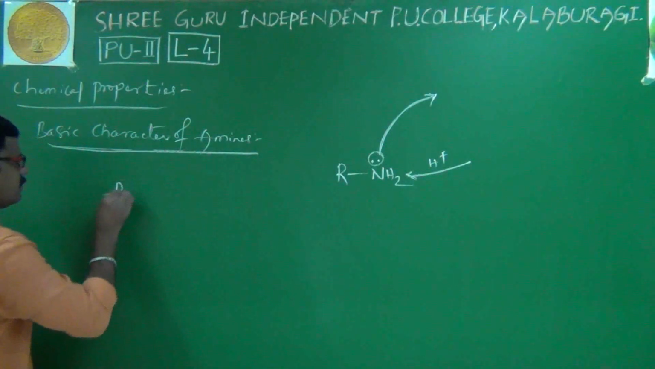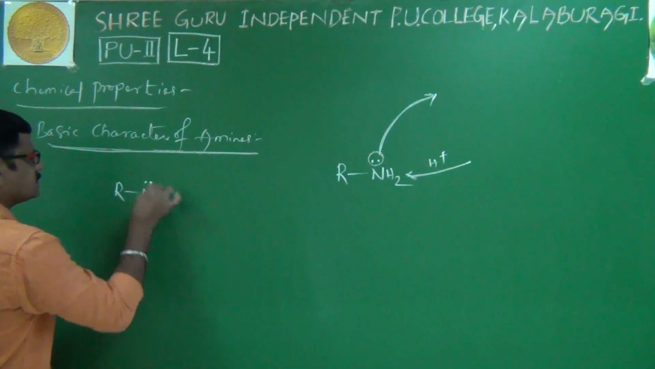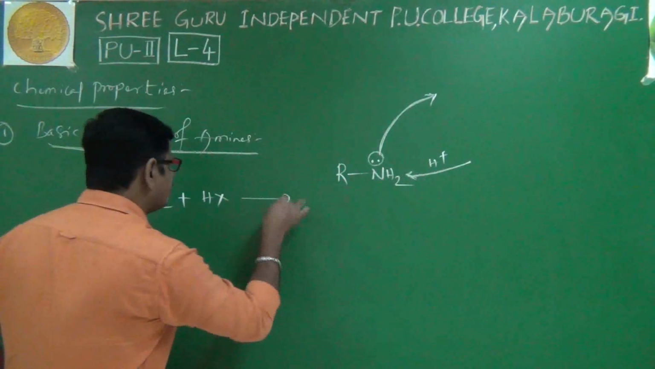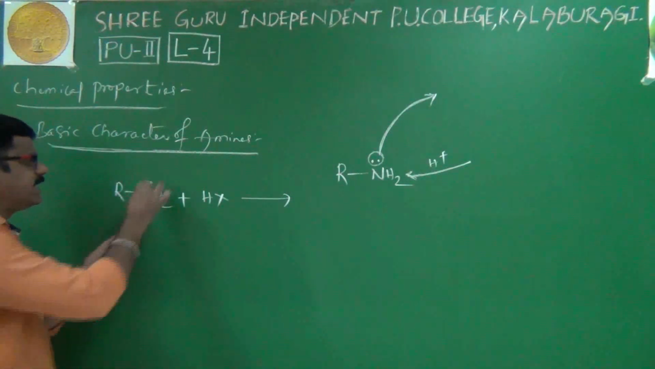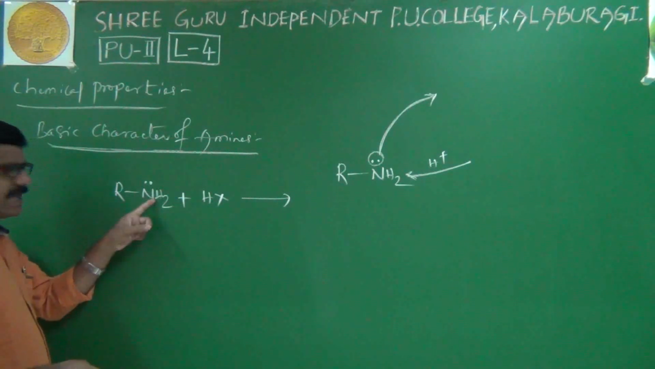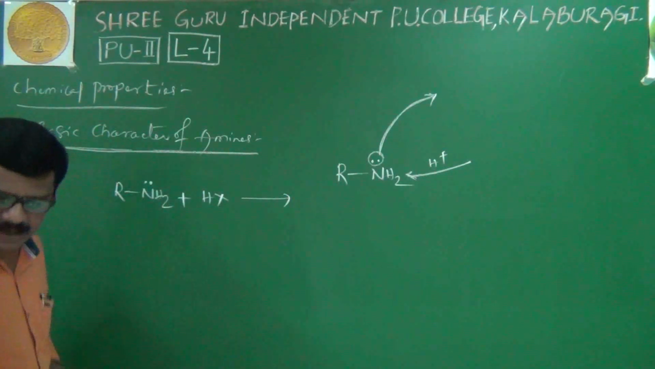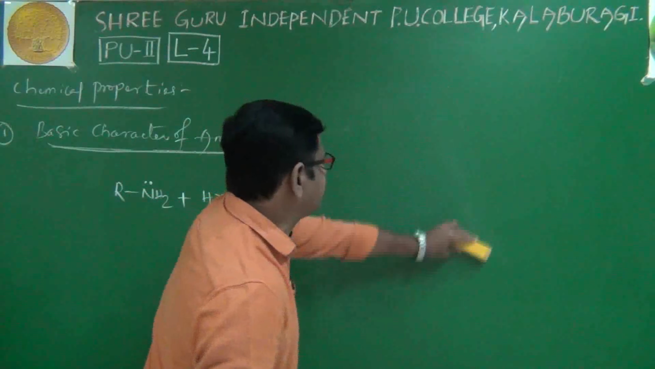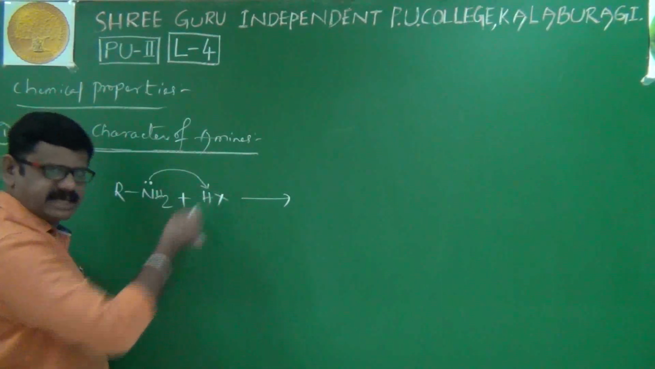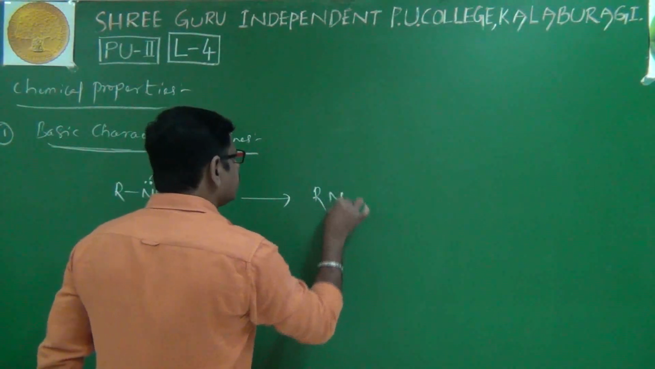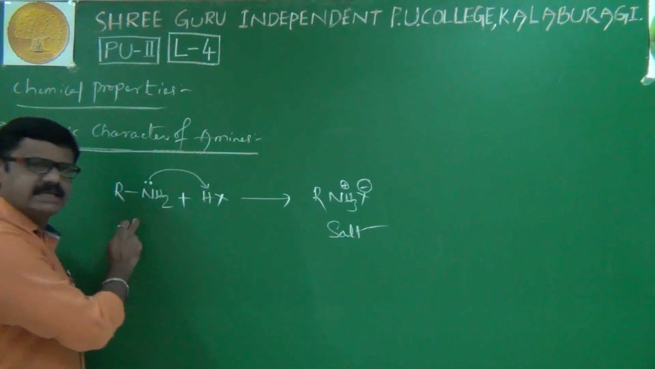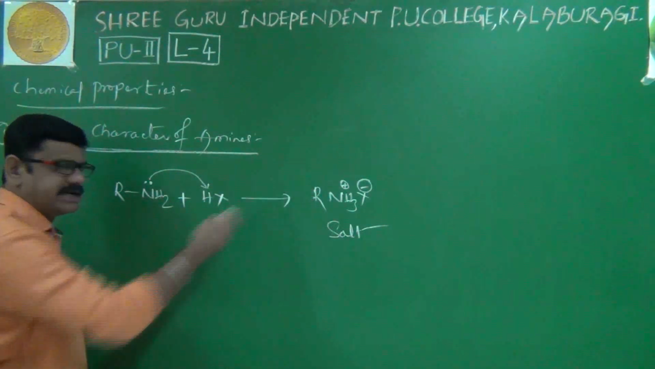See here, RNH2. Of course, nitrogen has a lone pair on it. When it reacts with any acid, HX, the amine's lone pair donating ability and proton accepting tendency come into play. It donates an electron pair to hydrogen. HX means H plus and X minus. We will get RNH3 plus X minus, the corresponding salt. Being basic in nature, when it reacts with an acid, we get the corresponding salt.